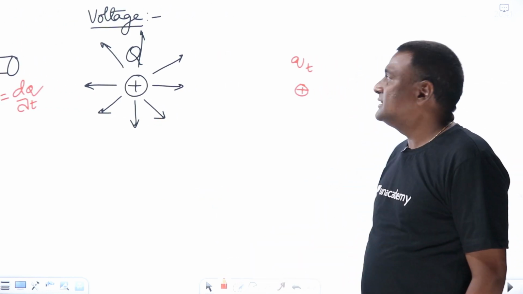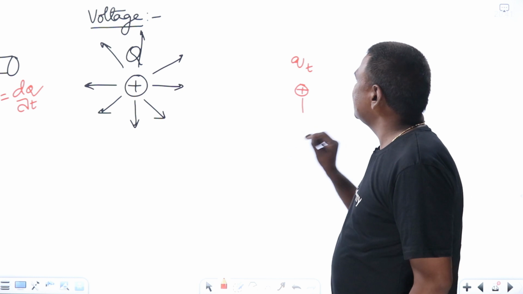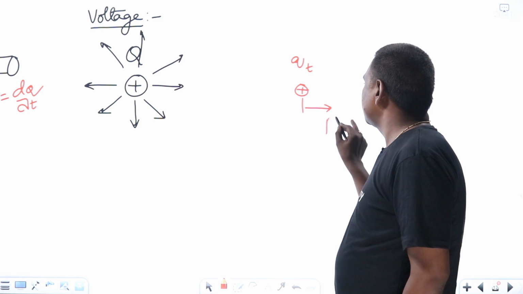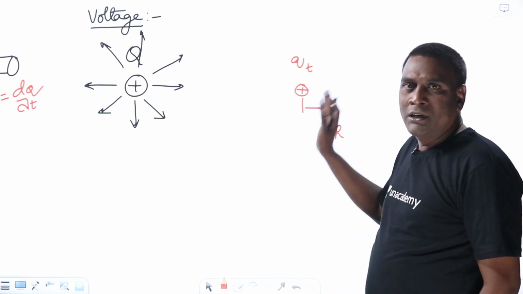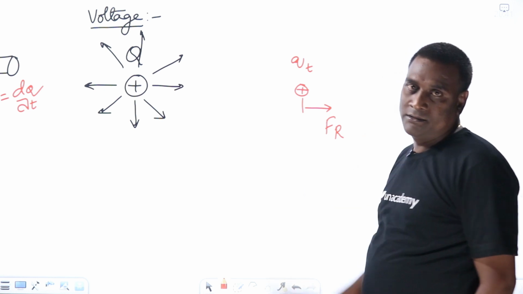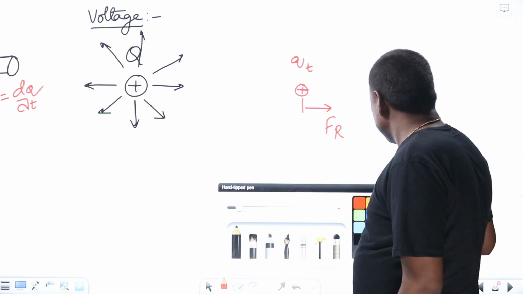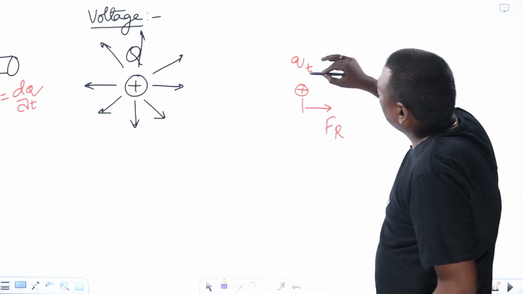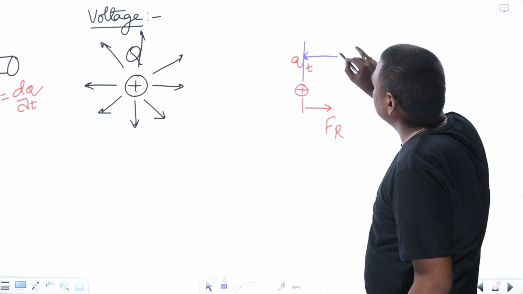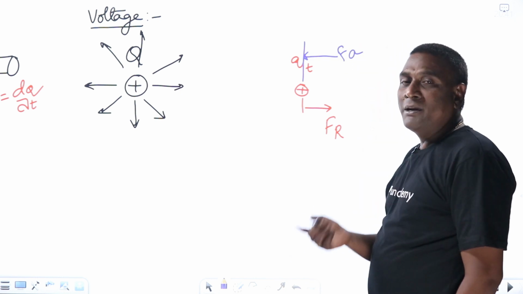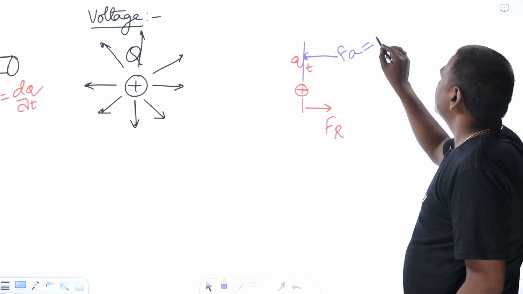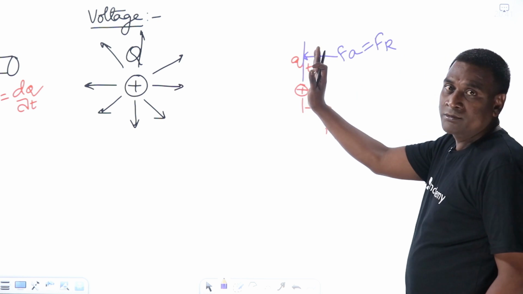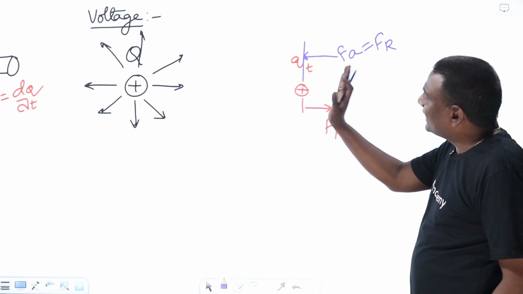Okay, if you focus on this particular test charge, then definitely on this test charge, because of the presence of this particular main charge, some force of repulsion will be there. Some mechanical force will be developed in this direction, right? Now if I want to keep this charge here only, what am I supposed to do? Obviously I have to apply some applied force. That applied force magnitude should be equal to the repulsion force, right?